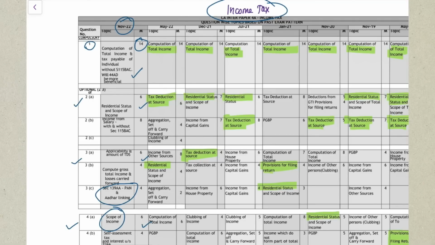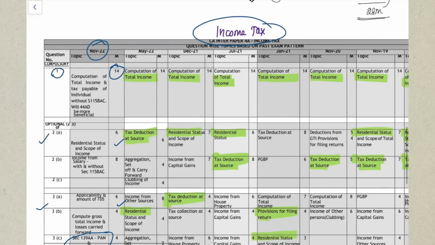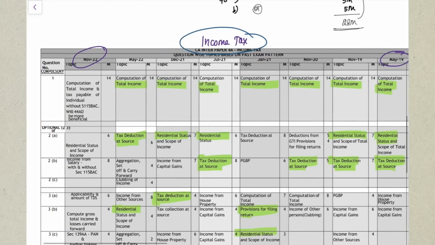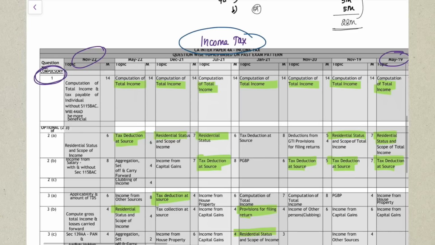So this analysis is in front of you. And when I sat down to analyze this income tax question paper, I realized something: in every single attempt, starting from November 22 until May 2019, your question number 1 is your compulsory question, which comes for 14 marks, which we all already know.